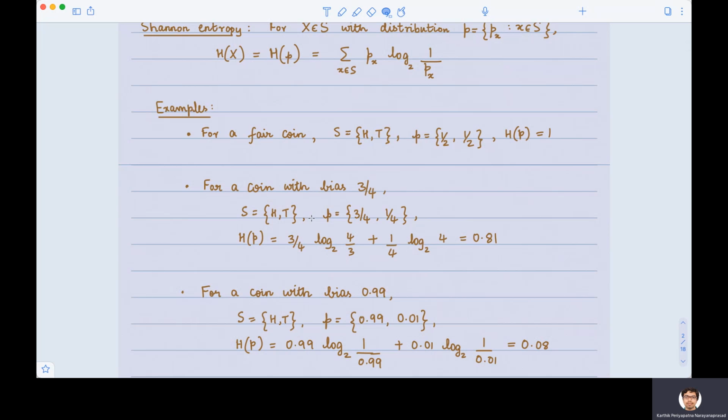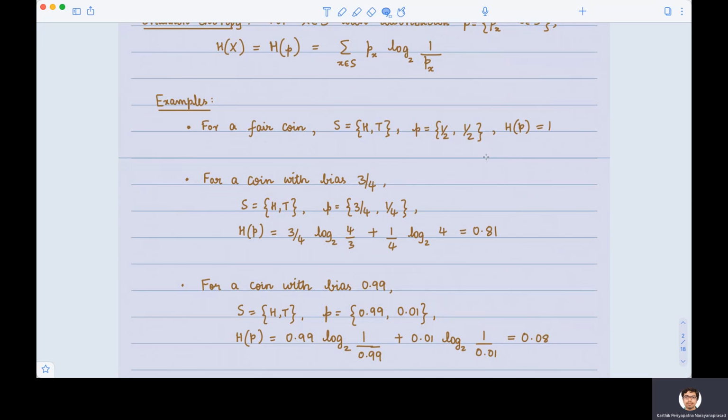For a coin which has bias 3/4, which means that it is 3 times more likely to turn up heads than it is to turn up tails, we have slightly more information about the coin, and therefore this coin is not as random as a coin which is fair. So if we plug in P equal to 3/4 for heads and P equal to 1/4 for tails in this expression for Shannon entropy, we are going to find that the Shannon entropy is 0.81, which is less than that for a fair coin.